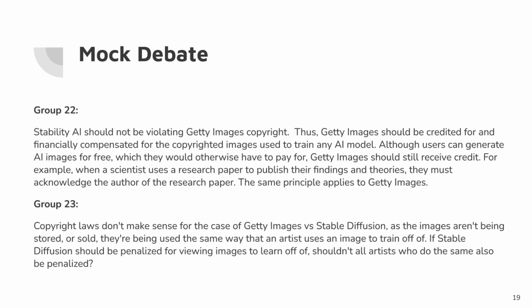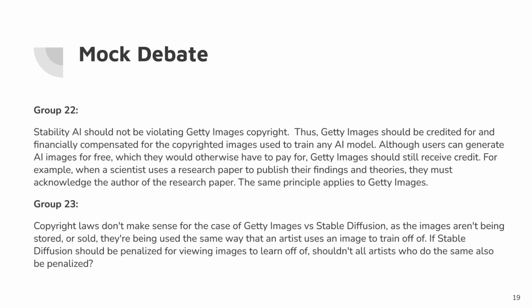Now it's mock debate time. For this debate, Group 22 will support the following. Stability AI should not be violating Getty Images copyrights. Thus, Getty Images should be credited for and financially compensated for the copyrighted images used to train any AI model. Although users can generate AI images for free, which they would otherwise have to pay for, Getty Images should still receive credit. For example, when a scientist uses a research paper to publish their findings and theories, they must acknowledge the author of the research paper. The same principle applies to Getty Images.